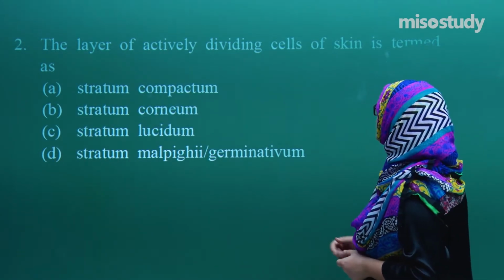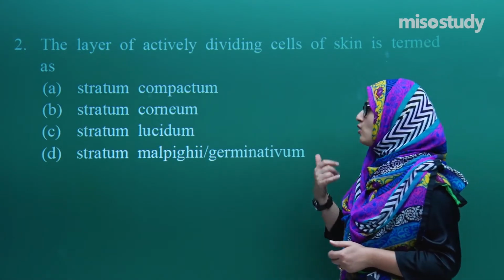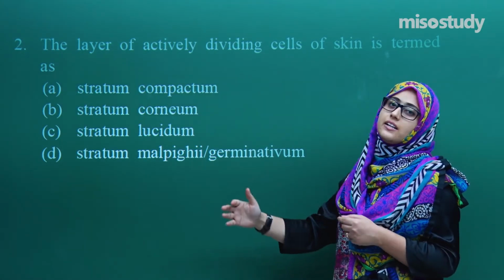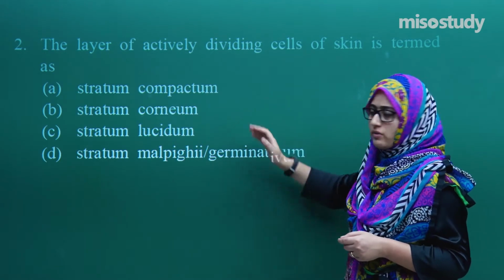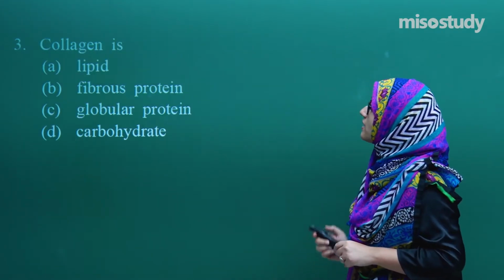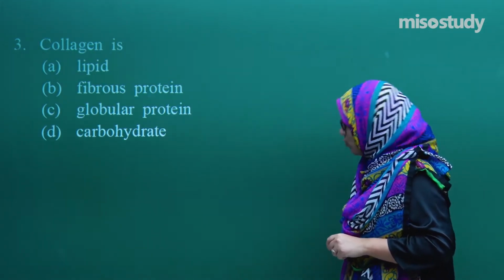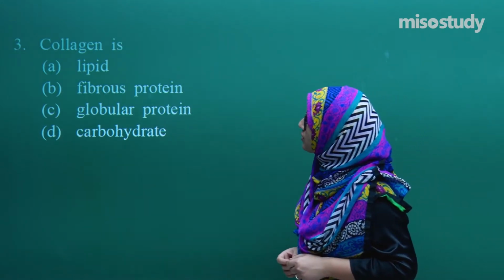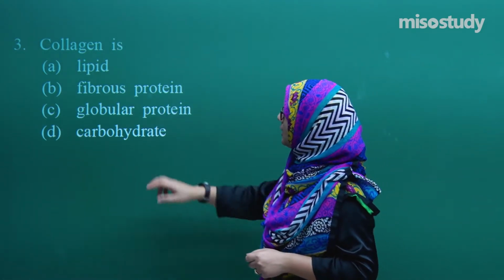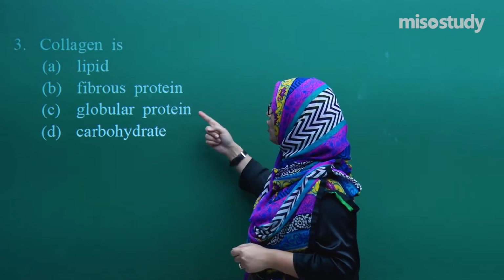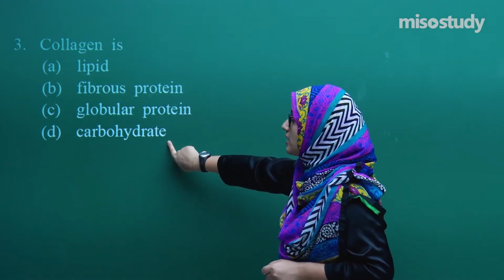This is about the skin. So guys, I have to explain all the layers regarding the skin, so this question we will do in the last. So the next question is, let me read the question. Collagen is a lipid, fibrous protein, globular protein, or carbohydrate.